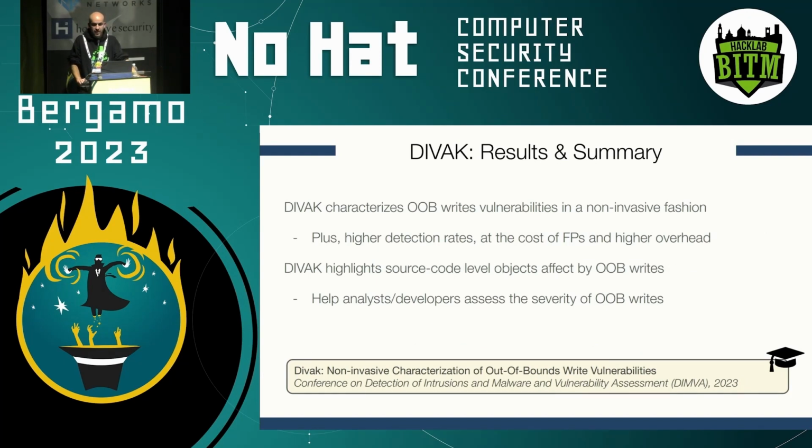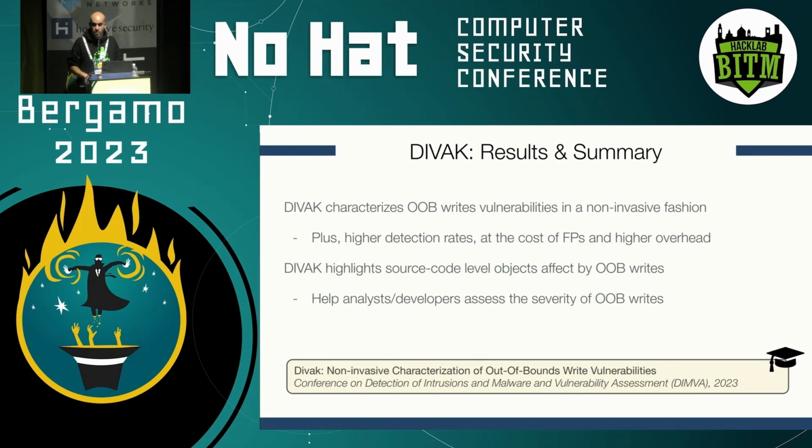Summary so far regarding this part. So as I mentioned, DVAC is a new system that has the main advantage of being non-invasive in identifying and characterizing out-of-bound writes. Also, it gives us a little bit more detection rate because we can track intra-object out-of-bound writes, at the cost of a little bit of false positives and higher overheads.